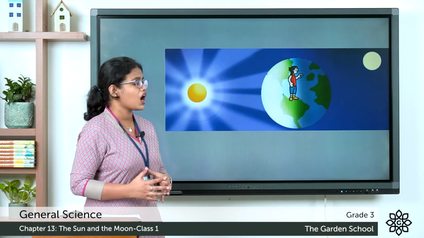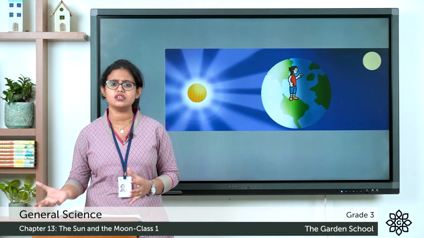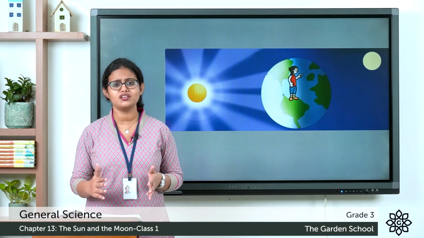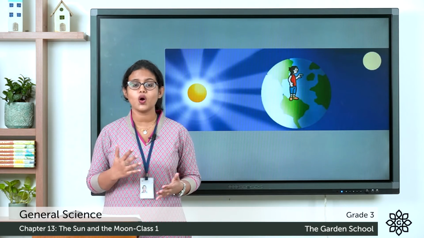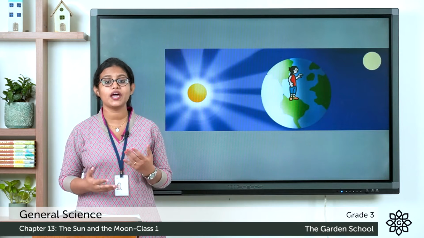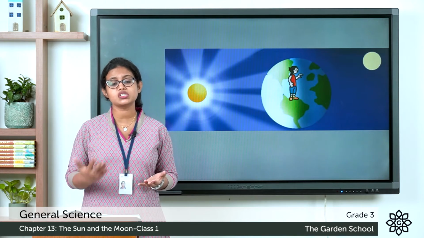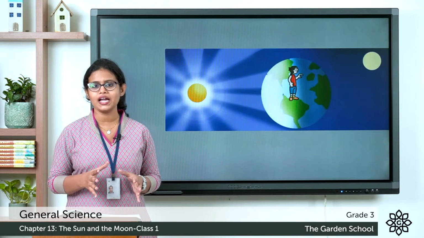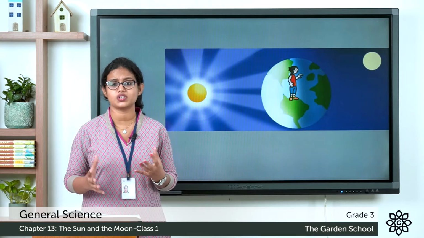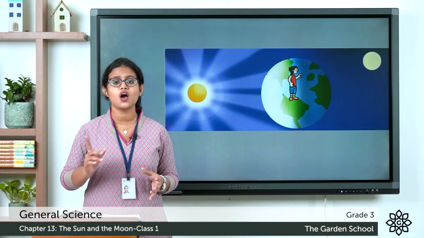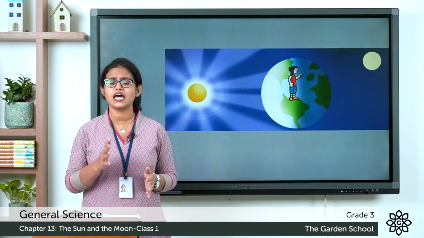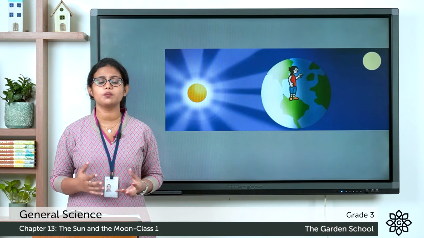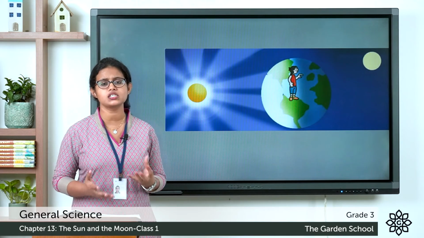Do you know why the moon looks different on different nights? If you have observed the night sky, you could have seen that the moon looks different on different nights. So what is the reason? We all know that the earth is always rotating and the earth has one moon, and the moon revolves around the earth. As it moves, it keeps on changing its position.